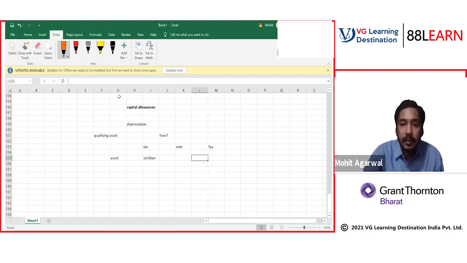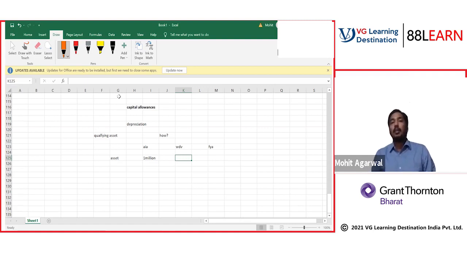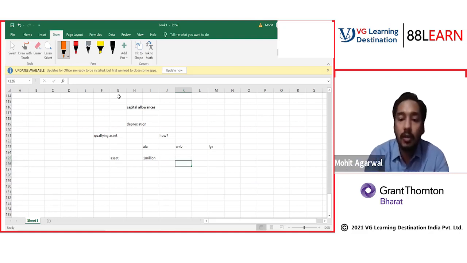Let's say we still have some assets which cross the boundary of 1 million. Now, if you cross the boundary of 1 million, you will come to the second category of WDV. Here we have a pool system. The assets are divided into pools, and there are two pools, my friend. One is the main pool, and the other is the special pool.